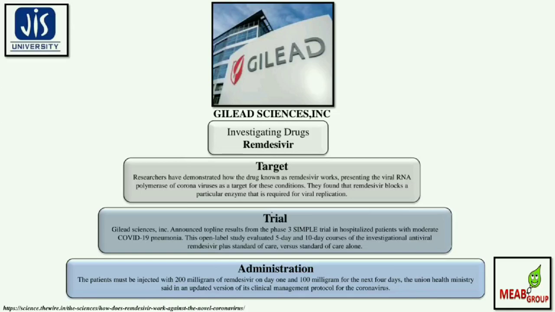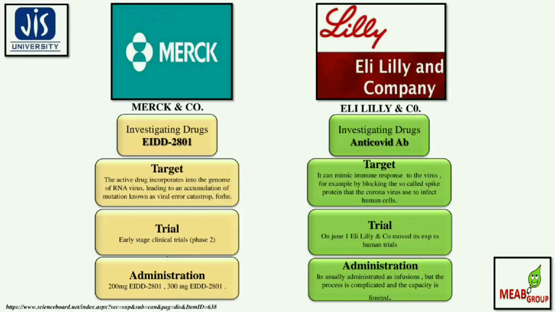Trial: Gilead Sciences Inc. announced the top-line results from the phase 3 SIMPLE trial in hospitalized patients with moderate COVID-19 pneumonia. The open-label study evaluated 5-day and 10-day courses of the investigational antiviral remdesivir plus standard of care versus standard of care alone. What about the administration? The patient must be injected with 200 milligrams of remdesivir on day 1 and 100 milligrams for the next 4 days. The Union Health Minister released an updated version of its clinical management protocol for coronavirus.